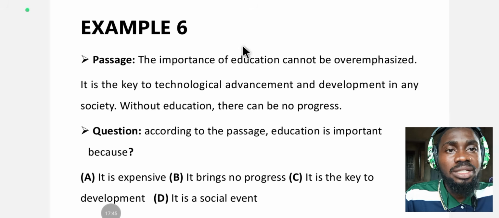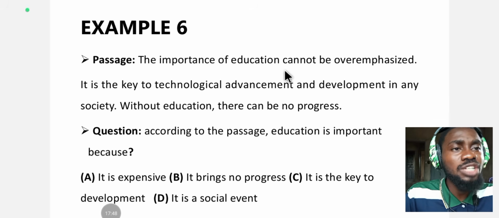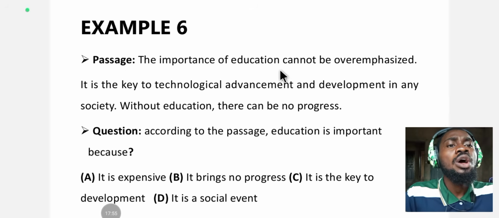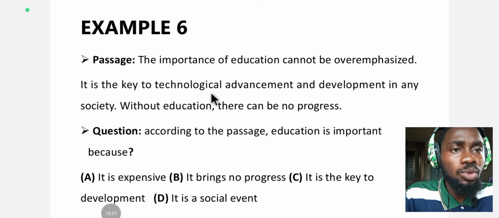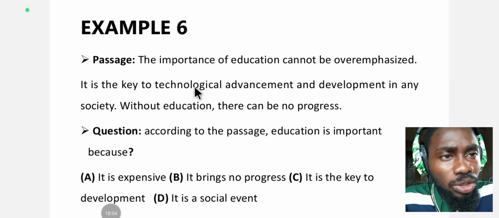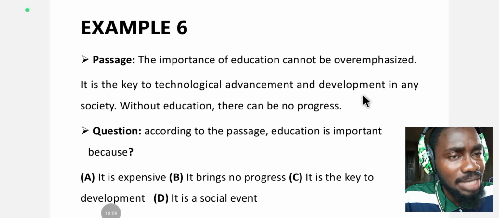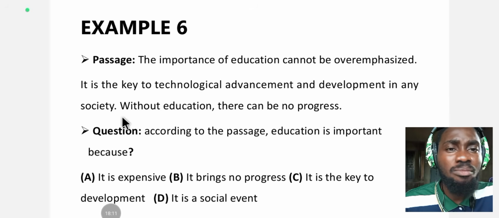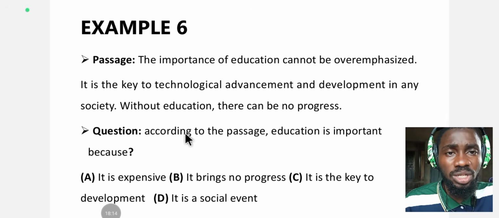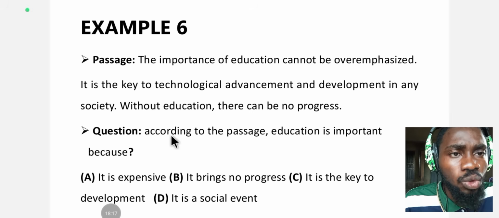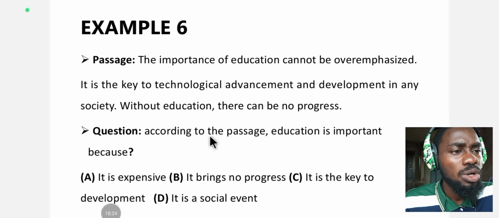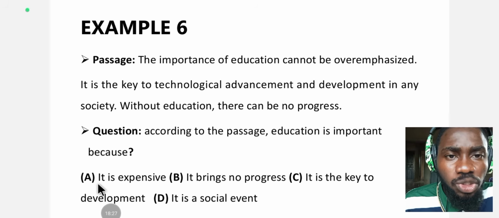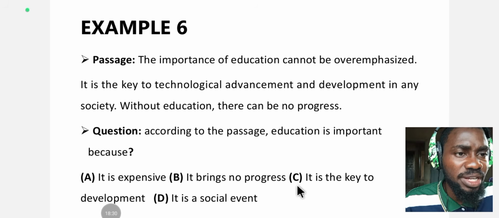The passage we have in front of us says, the importance of education cannot be overemphasized. It is the key to technological advancement and development in any. So all these statements here and words, jargons, vocabularies, if they look confusing to you, technological advancement, is it wasting my time to understand? Development, is it wasting my time? Skip them. Just move on. Continue with simpler ones, okay? You are reading the question. According to the passage, education is important. Is the question confusing to you? If it's confusing to you, move on. Do not waste your time. You are reading the options. A, it is expensive. B, it brings no progress. C, it is the key.